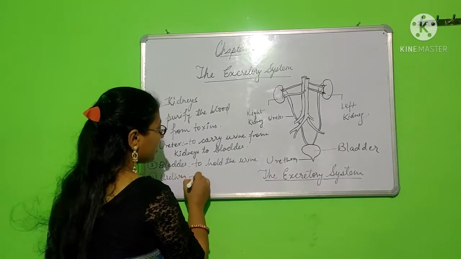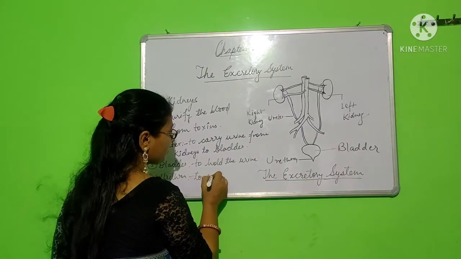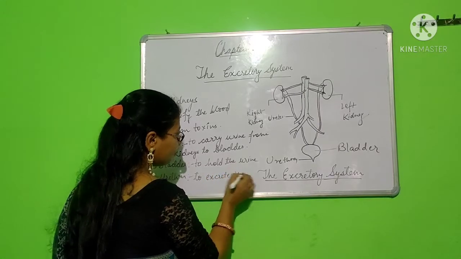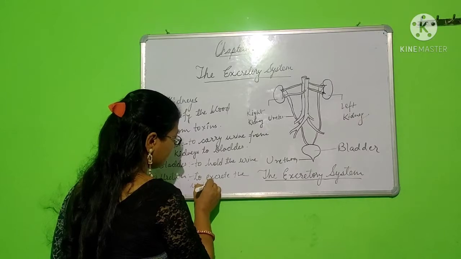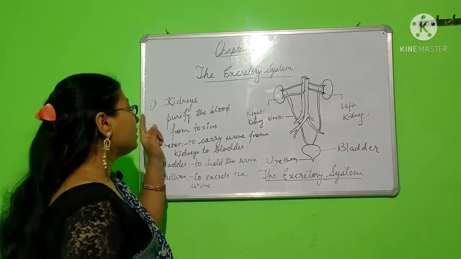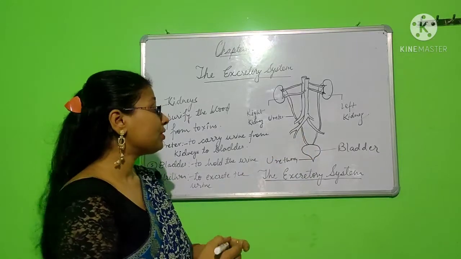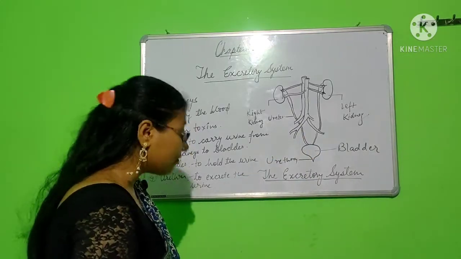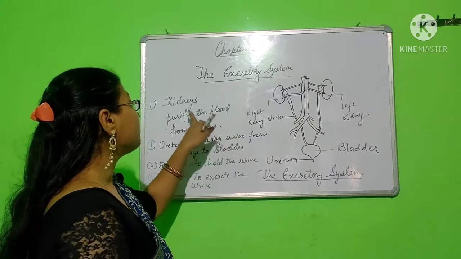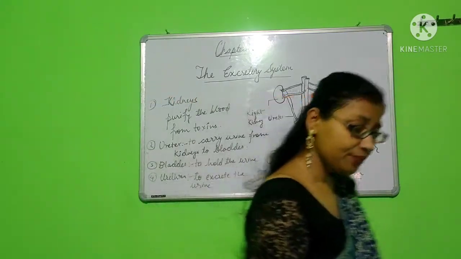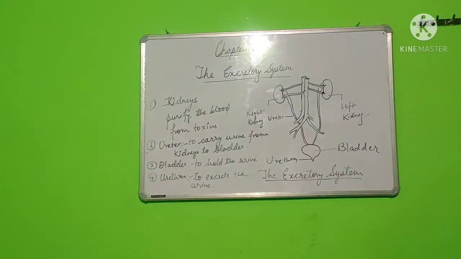The function of urethra is to excrete the urine. These are the functions of different organs that are involved in the excretory system. You can pause the video and then write down the functions of all these organs.